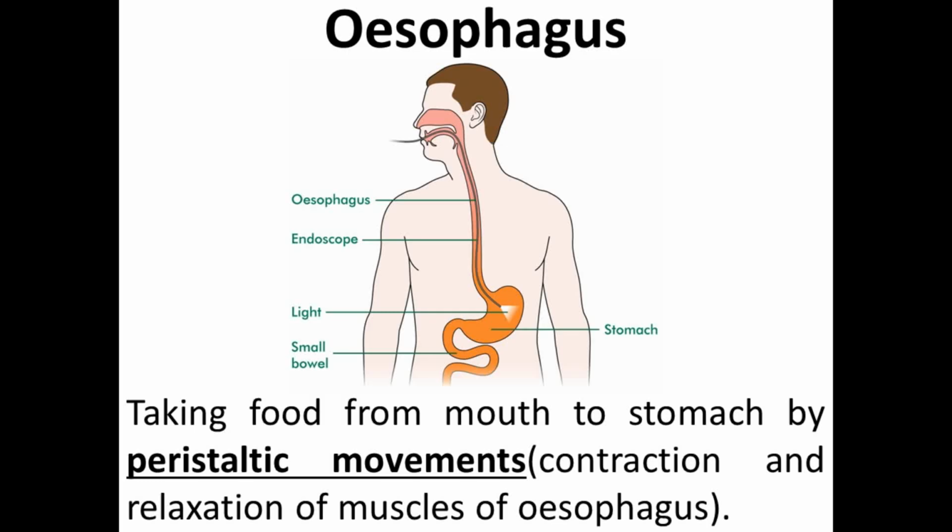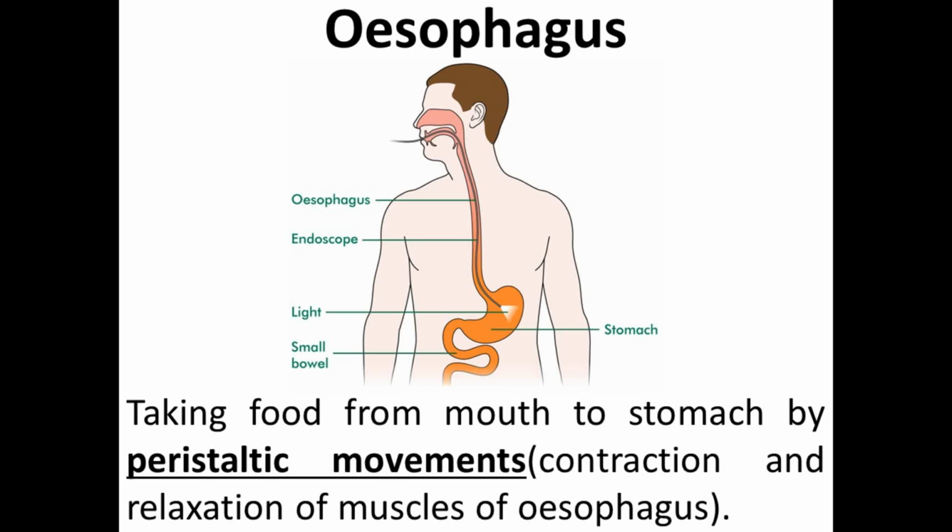Next is esophagus. This is the diagram of the esophagus. Esophagus is just like a pipe, which helps in carrying the food from the mouth to the stomach. That's why we call the esophagus the food pipe. Esophagus helps in taking the food from the mouth to the stomach by peristaltic movement.